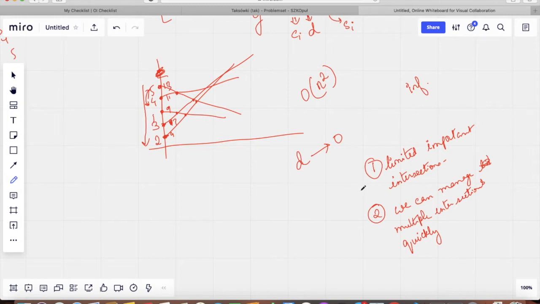So about the first point, it's very hard to say which intersection is important and which is not, especially with queries. Even if we try to sort all queries and process them offline, it is kind of hard to know which are the important intersections and which are the not so important ones, because after each intersection the order of elements changes, right? So you kind of want to keep track of all the intersections, because otherwise even if two elements change their order, it will become more troublesome for us.